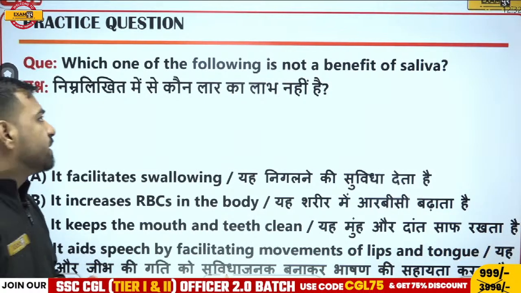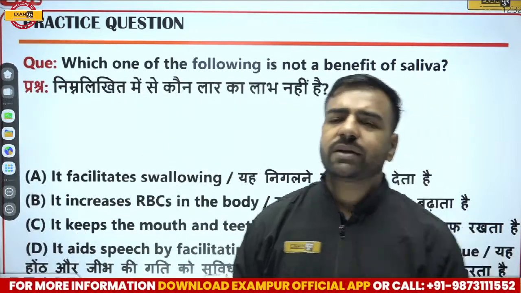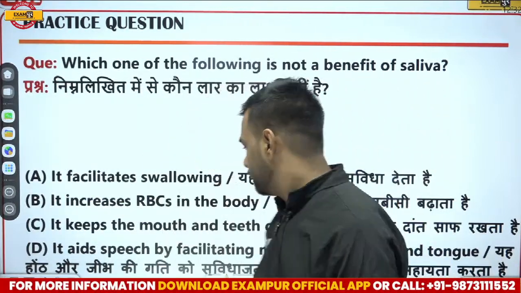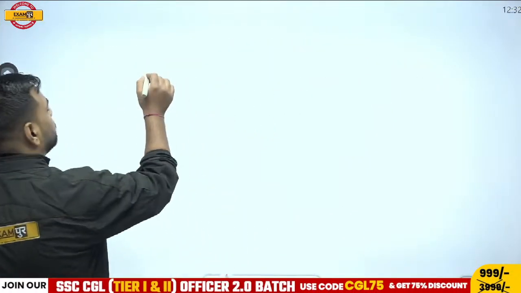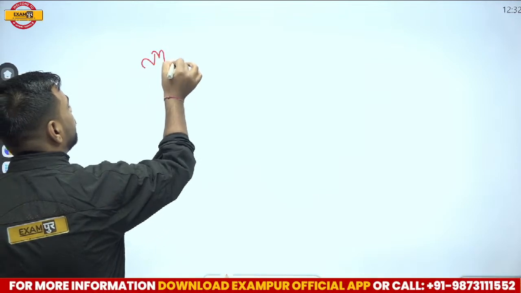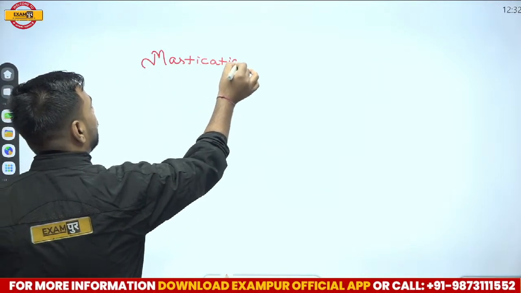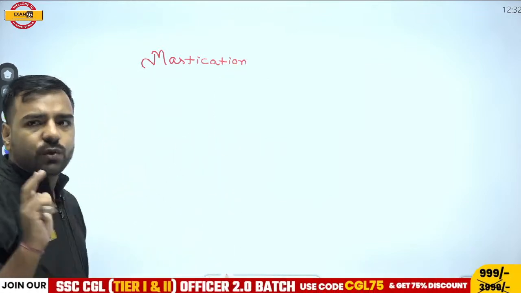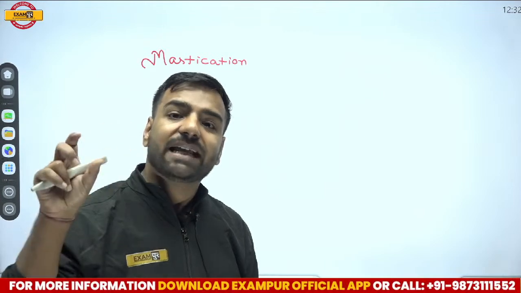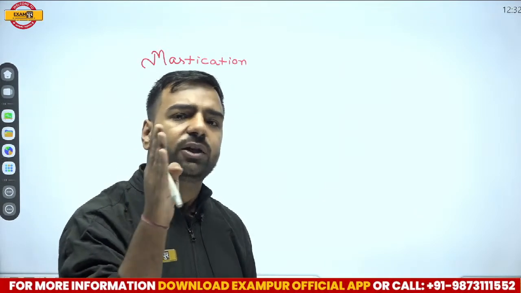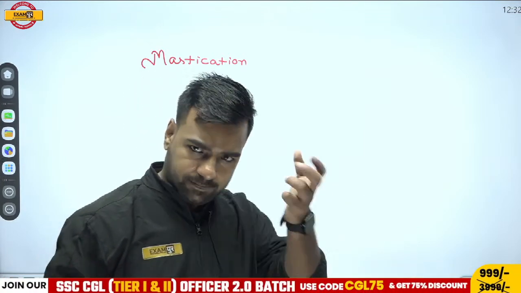Okay, true. See, if I talk about saliva, what are the benefits of saliva? Whenever we have food in our mouth, as soon as food gets into our mouth, there's a process known as mastication. What is mastication? Mastication is the process of chewing food. This physical process is known as mechanical digestion, where we are breaking the food into smaller parts. Why? In order to make it easier for the chemical digestion.